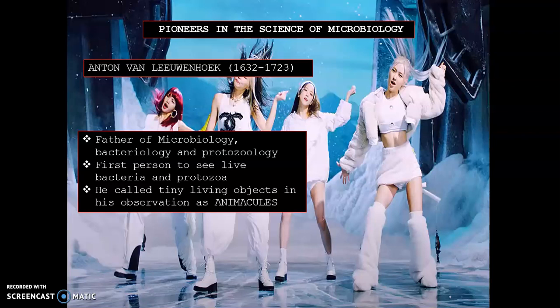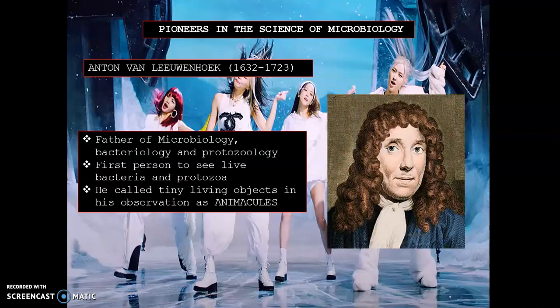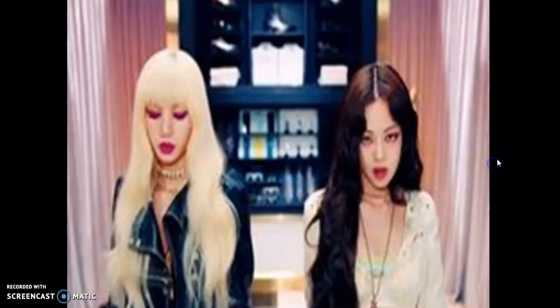Why? Because those creatures that he saw are actually similar to the illustration of animals. That is why he called them animalcules. Of course, this is Anton van Leeuwenhoek, very fresh and young at that time.